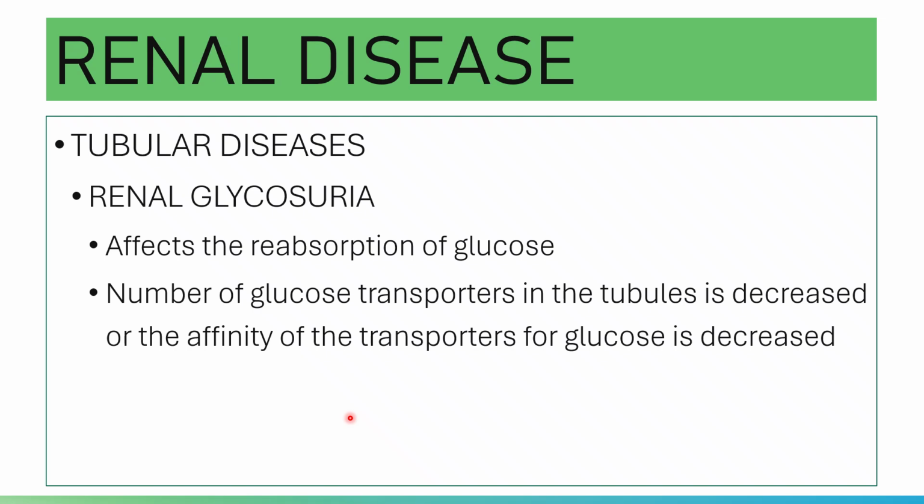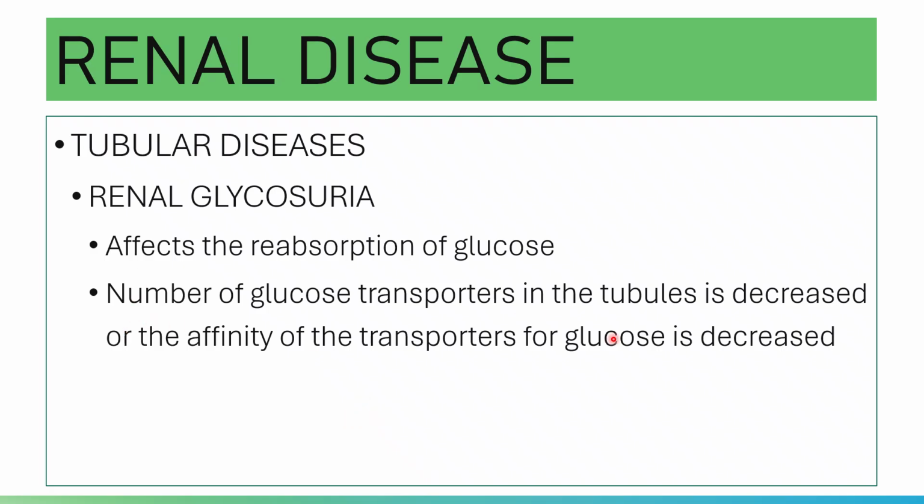And then you have your renal glycosuria. It affects the absorption of glucose. In contrast to Fanconi syndrome, where everything is affected and the reabsorptive function for every solute is affected, in renal glycosuria only the reabsorption for glucose is affected.